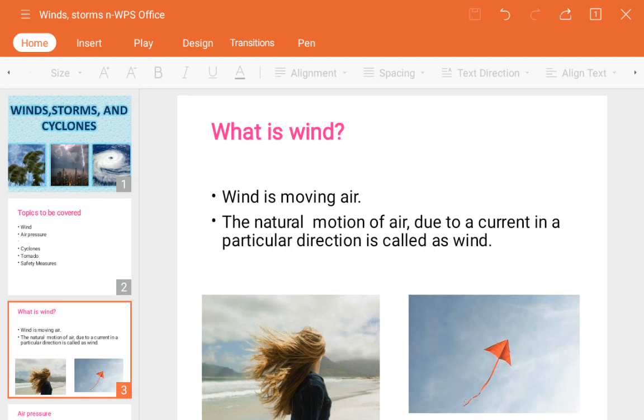So why does the air move and why is it called wind? See guys, wind has some kind of energy, and because of that one object can move from one place to another.